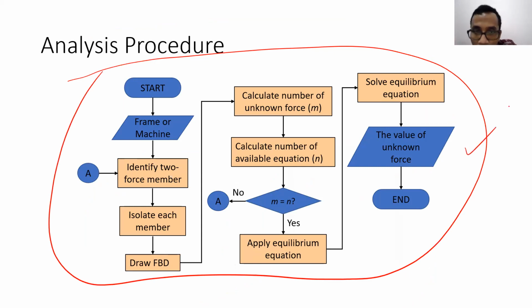Okay, so this is the analysis procedure, but we will discuss this further next week. The first thing that you're supposed to do is to identify the two force members, then isolate each multi-force member, to draw the free body diagram of the multi-force member. Then calculate the number of unknown forces and the number of available equations. If they match, then you can solve using the equilibrium equations. But if they don't match, you have to find other equations.